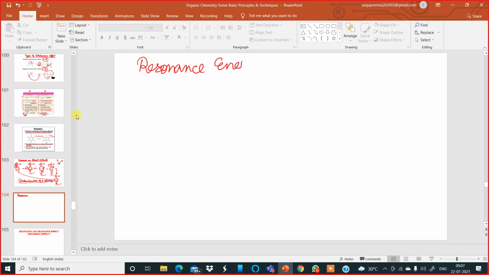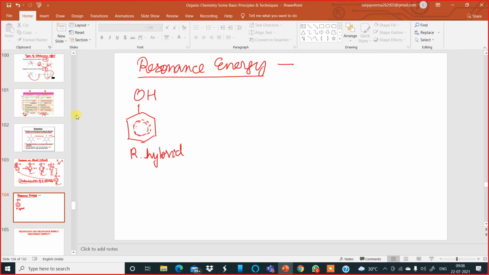Resonance energy. Have a look at this. Let me briefly explain what resonance energy is. Resonance energy is the difference between the energy content of the resonance hybrid. So for phenol, I can write the hybrid this way, dotted, dotted, because these pi electrons are going round and round. So I put a circle inside. So this is the resonance hybrid.